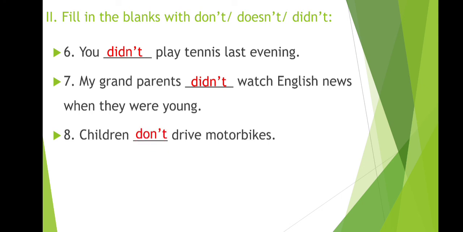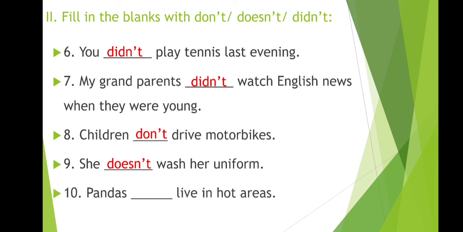So the answer is children don't drive motorbikes. The next sentence is she dash wash her uniform. Here we are talking about she and with she we will use doesn't. So the answer is she doesn't wash her uniform. The last sentence is pandas dash live in hot areas. Here we are talking about pandas, so we will use don't here. So the answer is pandas don't live in hot areas.